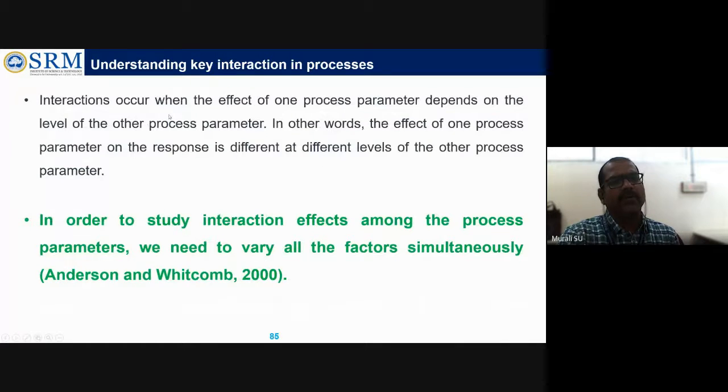Interaction occurs when the effect of one process parameter depends on the level of the other process parameters. In other words, the effect of one process parameter on the response is different at different levels of other process parameters. It's very important. In order to study the interaction effects among the process parameters, we need to vary all the factors simultaneously. It is told by these authors in 2000 itself. So we have to vary all the factors simultaneously and see what the output value, performance or response is. That is what is needed.